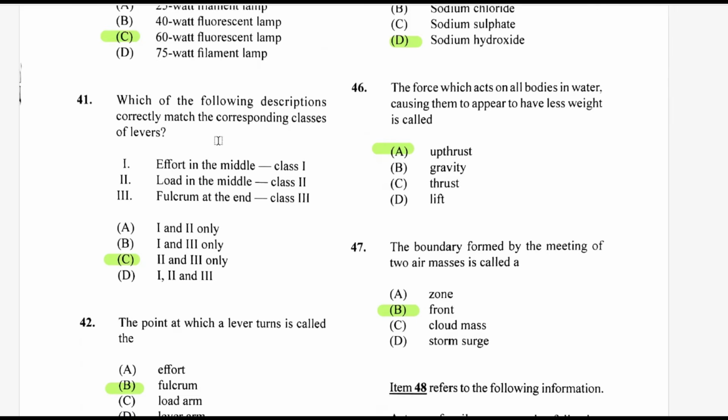Just draw a lever and write where each one is, and you will be able to identify that the 2 correct ones are class 2 and class 3. The load in the middle for class 2 and the fulcrum at the end for class 3. So 2 and 3 only.